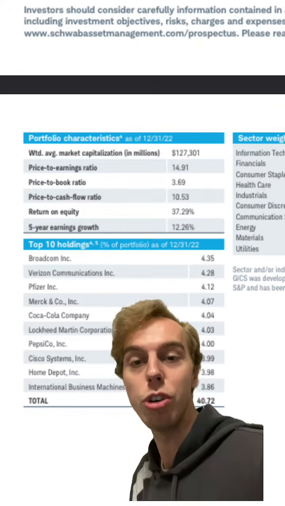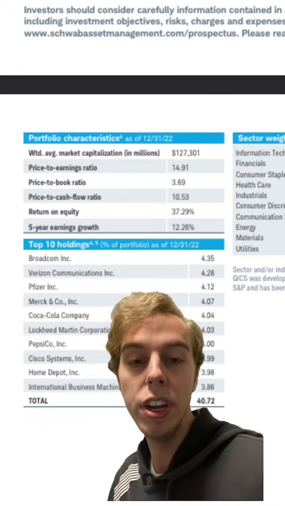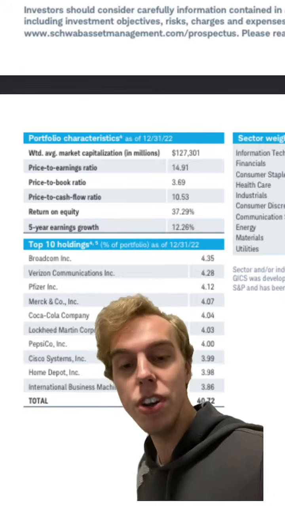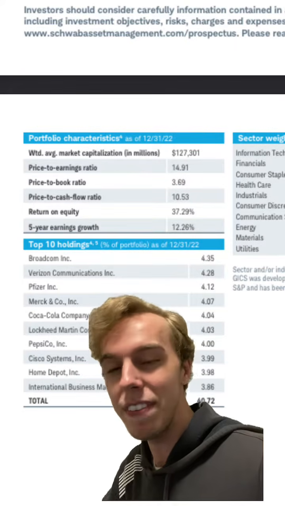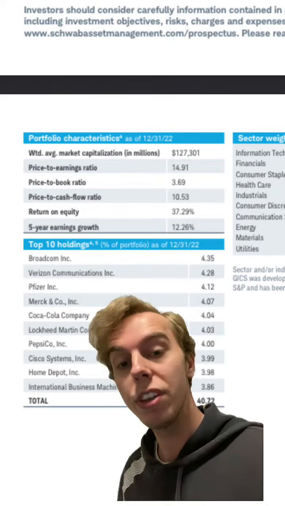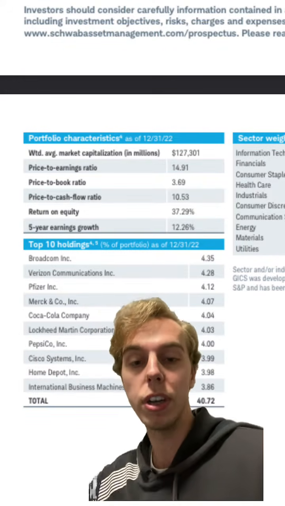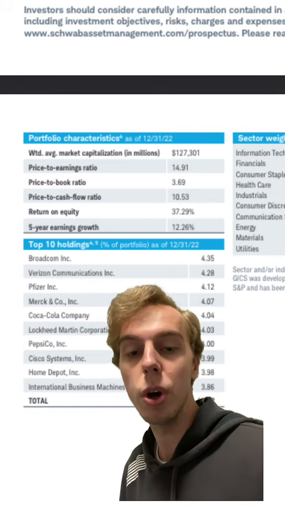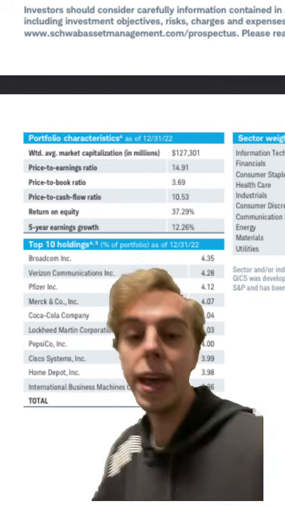As you can see, the price to earnings ratio is 14.91. I believe the S&P 500 price to earnings is at 17 currently. So it is somewhat undervalued relative to the overall US market. However, these companies do have slower growth, and therefore you can justify paying a lower PE.